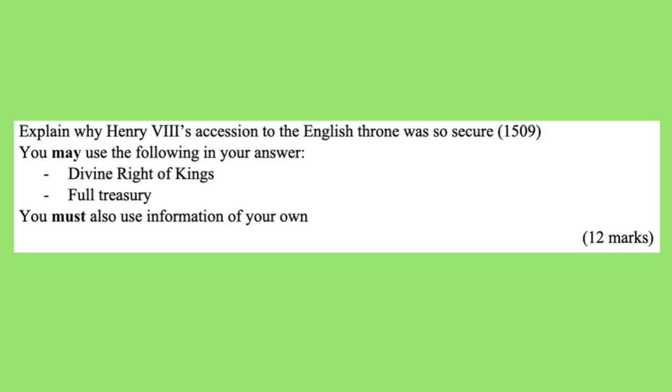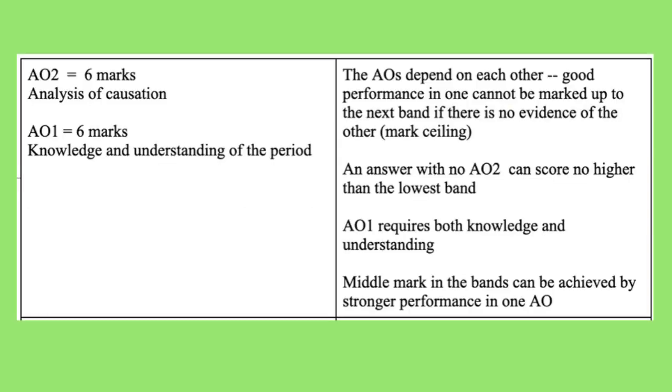Explain why Henry VIII's succession to the throne was so secure, 1509. You may use the following in your answer: the divine right of kings, full treasury. You must also include information of your own. 12 marks. 6 of those marks will be awarded for AO2, which is your analysis of causation.